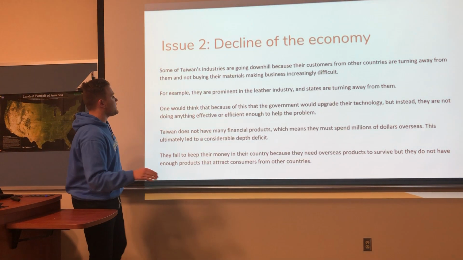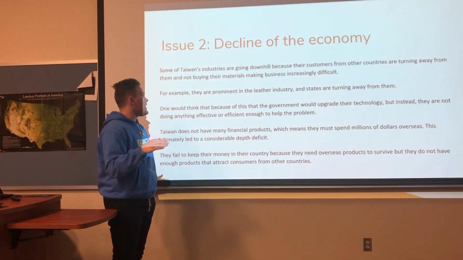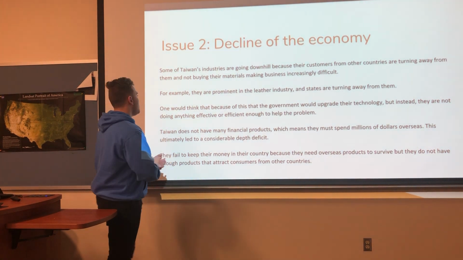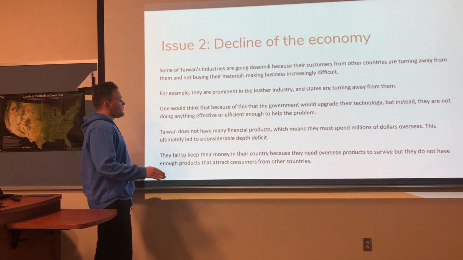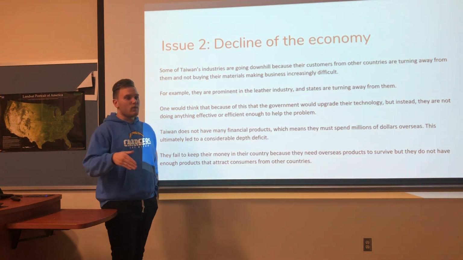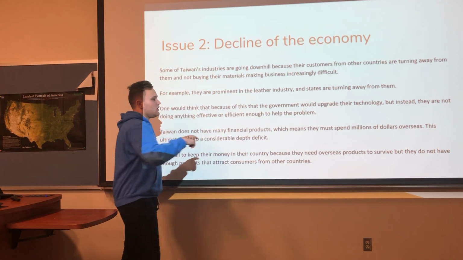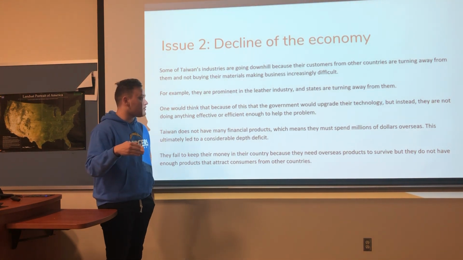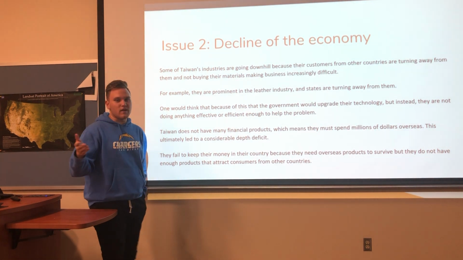All right, this is a decline of the economy. The industries were going downhill because countries were turning away from them and not buying their materials, making their business increasingly difficult, which is what usually happens when the decline of an economy is coming. For example, they were very prominent in the leather industry, and states were turning away from them because they weren't upgrading their material. They just kept it the same, and other countries were progressing, getting more technologically advanced, and they just weren't being effective, and the government didn't do anything about it.